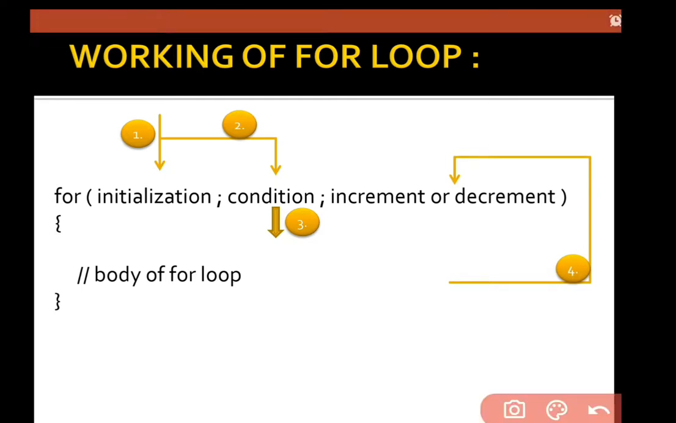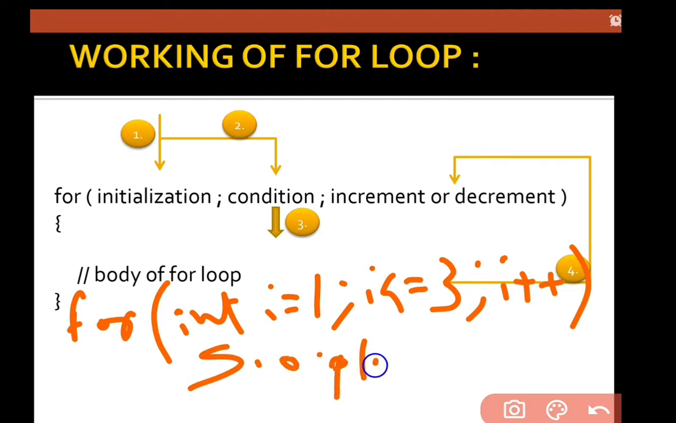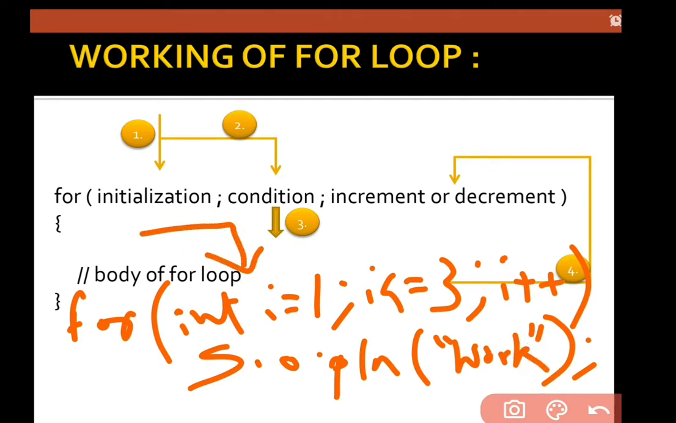If I'm writing for int I equals 1, I smaller than or equals to 3, I plus plus, System.out.println work. Firstly, the value of I is 1. According to the steps we have to move forward. Is the value of I smaller than or equal to 3 or not?